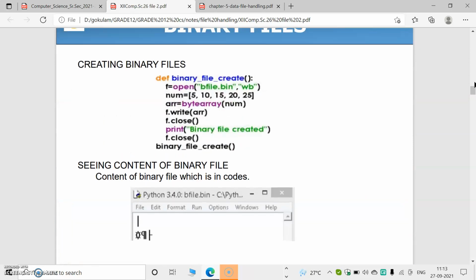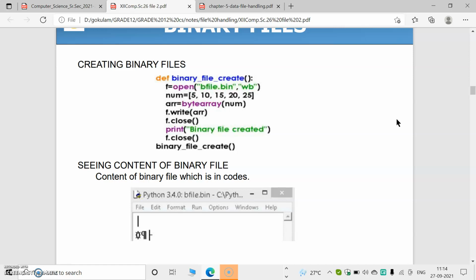We already discussed some programs. In the previous case, that means in the text files case, we use a file. How can we use a file? First, we have to open the file. Then we can read or write according to our wish. Then we have to close the file. When we are opening a text file, we use only WR or A like that. But in the case of binary files, it's in binary format, so the file name is followed by WB, RB. B is needed; B is used for binary data.